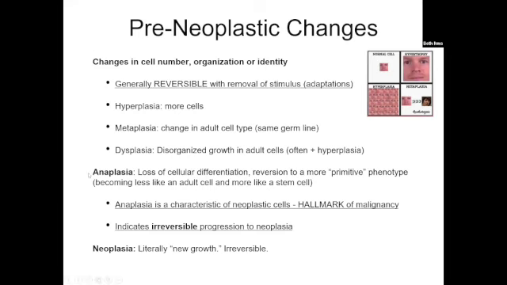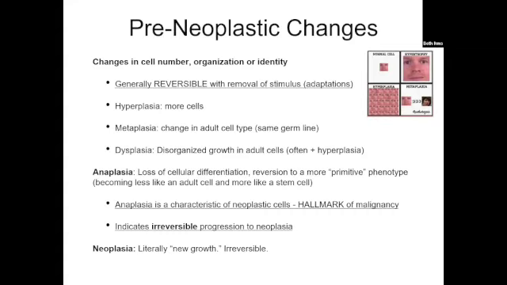Once we progress to anaplasia, this is a loss of differentiation of the cell. So it's becoming more like a stem cell than the adult cell type that we need it to be in tissue, right? So it's reverting, becoming more primitive and more stemmy. Anaplasia is not reversible.